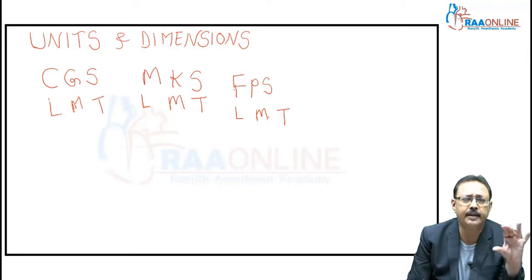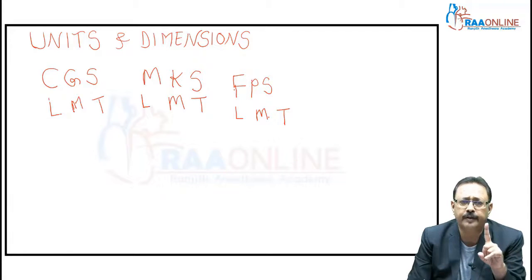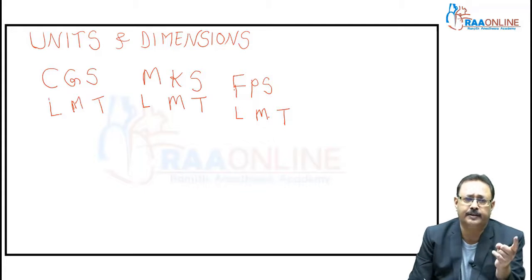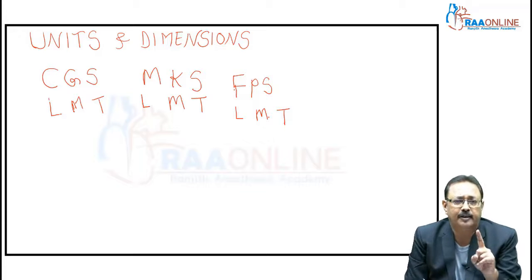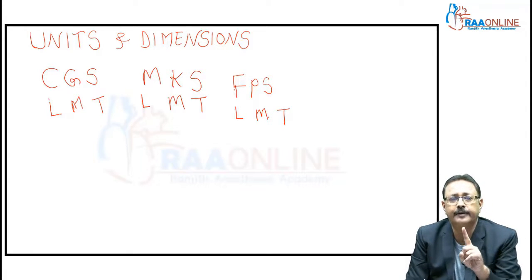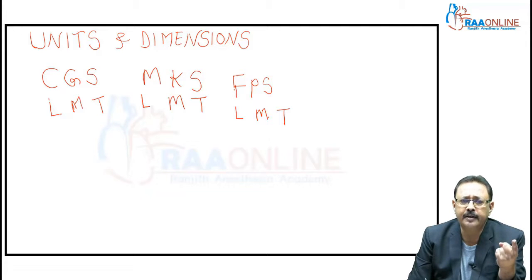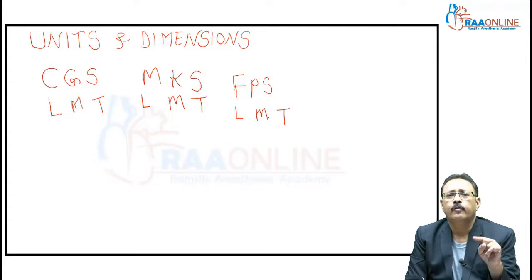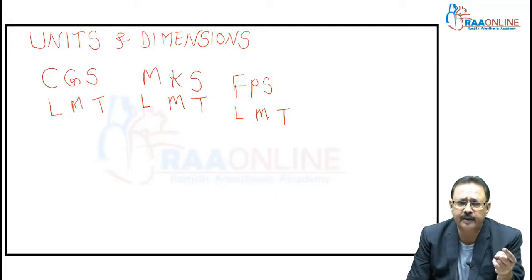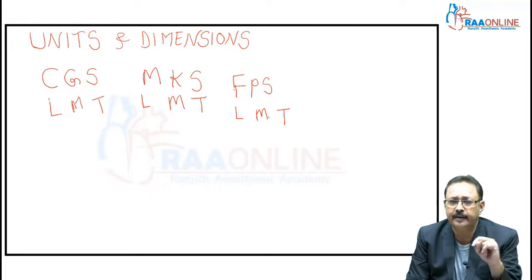Generally the French were using CGS and MKS systems, and the Britishers were using the FPS system. In all these 3 systems, one thing is common: for time, all are using only second. They have different units for length and mass, but for time they have the same unit. In CGS, centimeter for length, gram for mass, second for time.